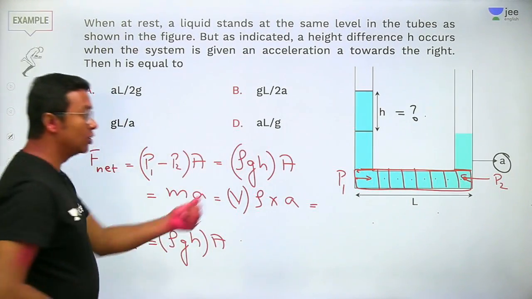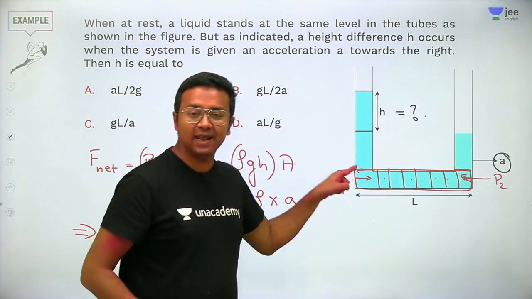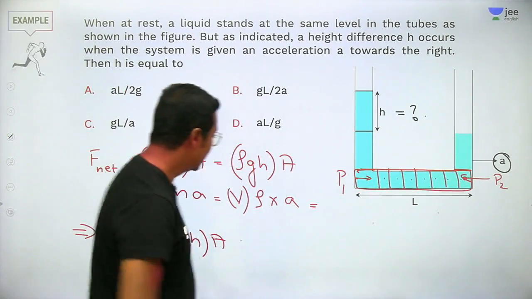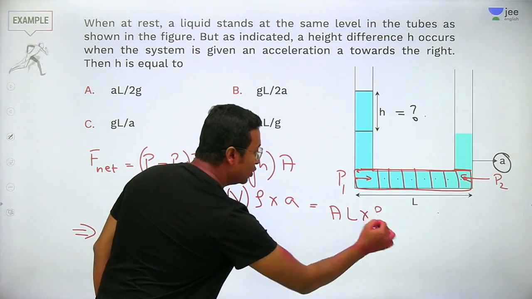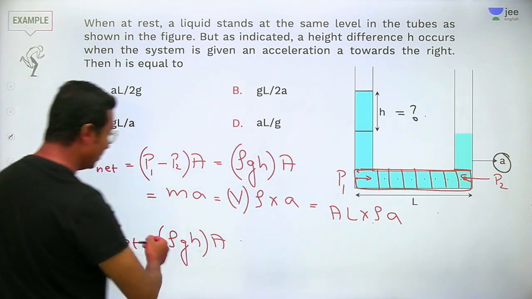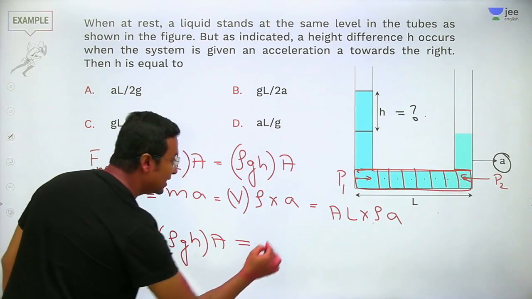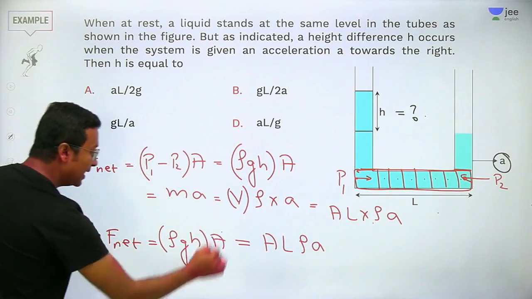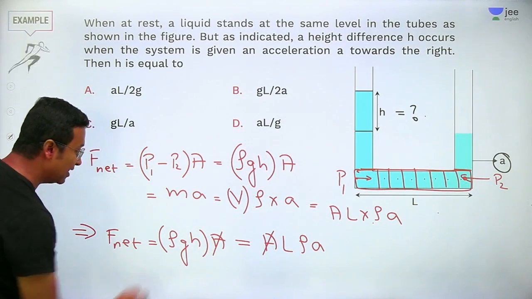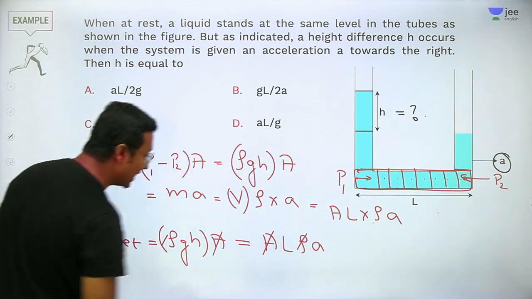Now what is the volume? Volume is the area of cross section into L. So this will be equal to area of cross section into L into rho into A. Now we will go ahead and equate this. A and A will cancel, rho and rho will cancel.